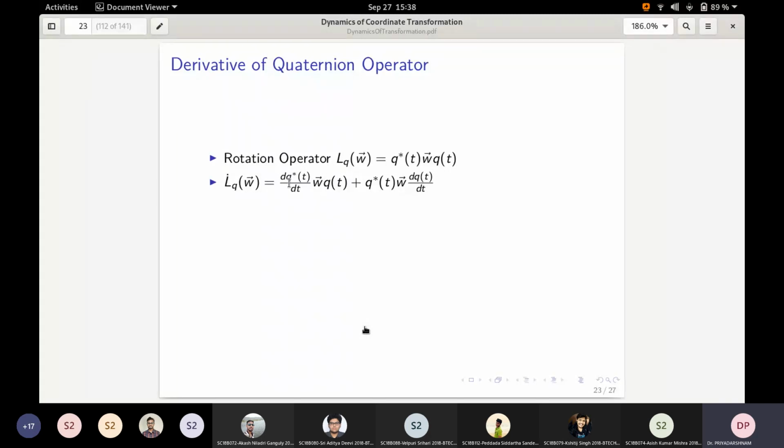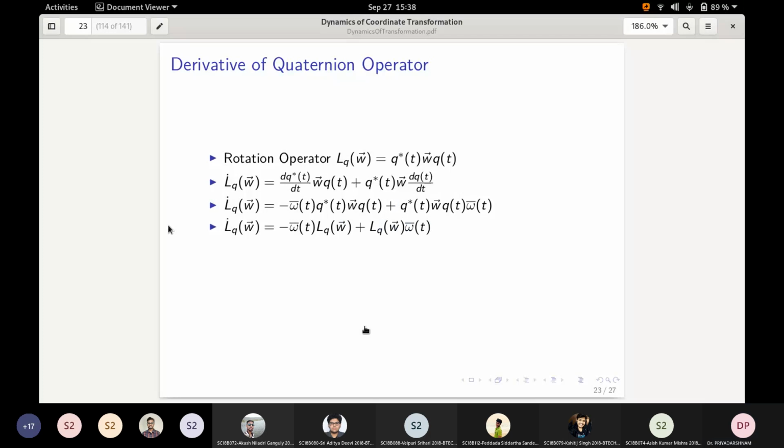But we already know the expansion for dq star by dt and dq by dt. If you substitute that, you get this expression. What you notice is you once again get the rotation operation here and in the second term also. Therefore L_q dot is minus omega bar times L_q of w plus L_q of w times omega bar.